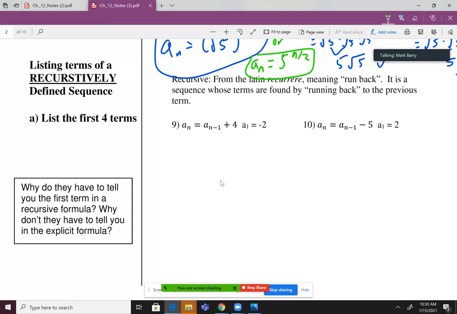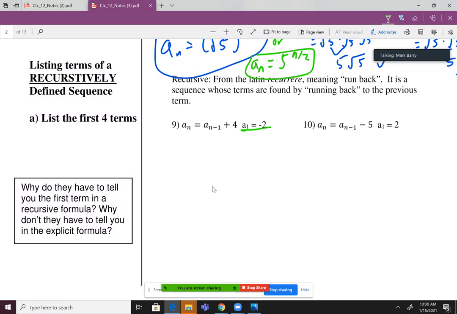Now, what's kind of unique about these ones is that they actually gave you the first term, right? On all our previous ones, when we were trying to find the first 4 terms, we had to find the first term on our own. In this case, they told me the first term. They said, hey, find the first 4 terms, but guess what? Here's the first term. It's -2.